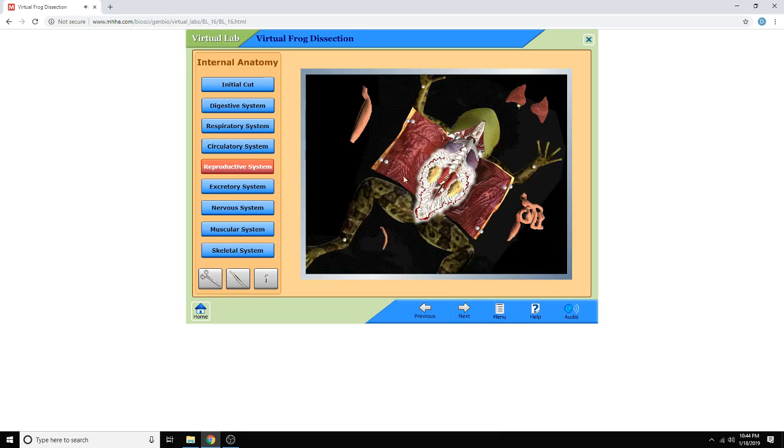Female reproductive organs, or ovaries, are also located towards the anterior end of each kidney. Eggs formed in the ovaries pass along a twisted tube called the oviduct on their way out of the female's body by way of the cloaca. Female frogs deposit eggs in water, where they are fertilized by sperm from male frogs.